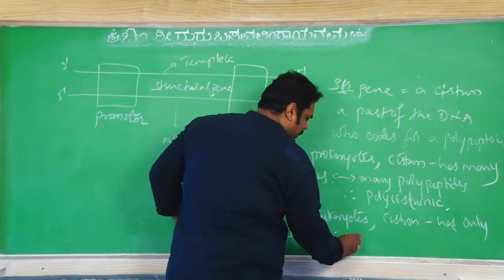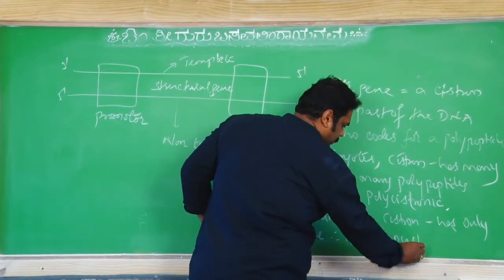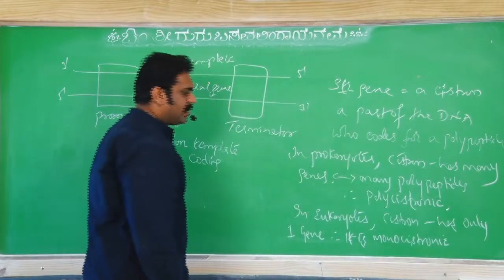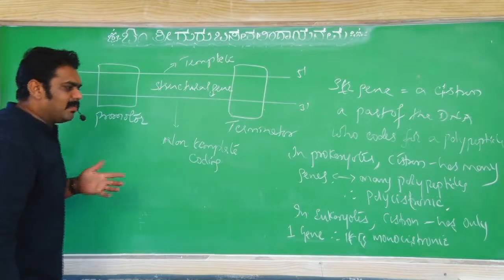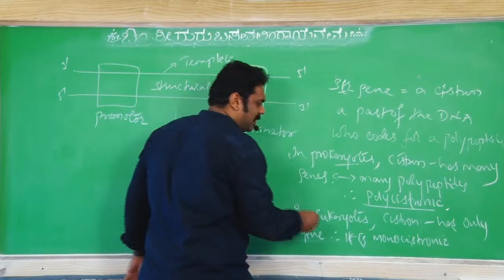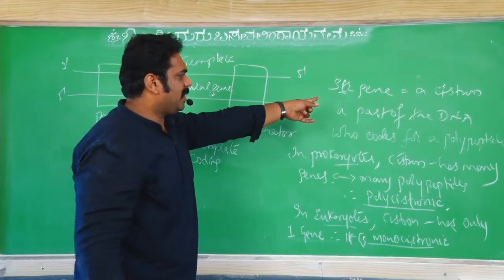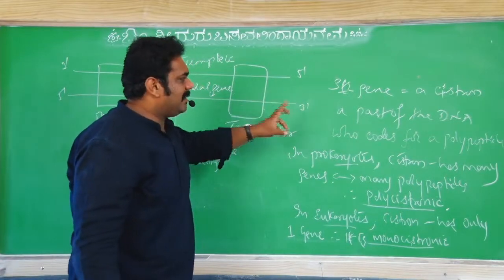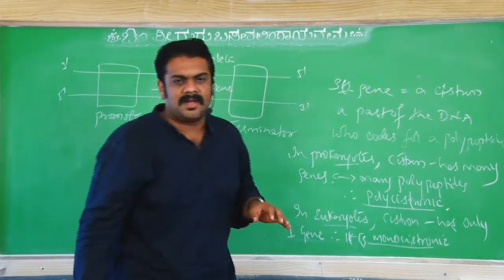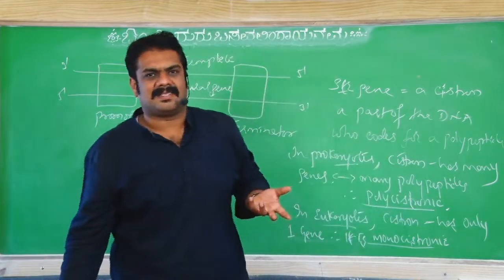Therefore, it is monocistronic. Monocistronic in eukaryotes, polycistronic in prokaryotes. So what is a cistron? A cistron is nothing but a structural gene, the part of the DNA that codes for a polypeptide. Now we will see what the steps in the transcription are.